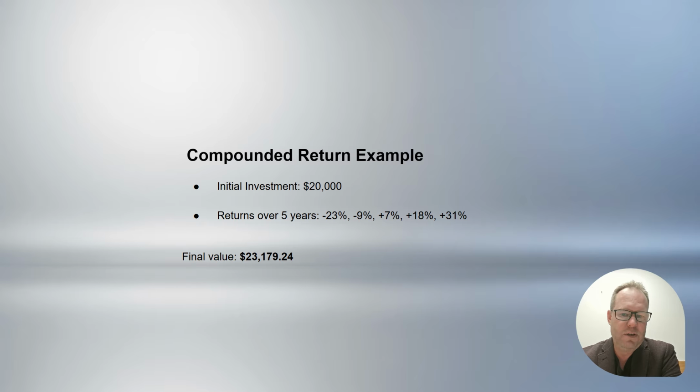So you would first calculate 20,000 at a -23% return, taking the answer that you get there, looking at year 2 and multiplying that by a -9% return, taking that answer, multiplying it by a +7% return, followed by +18 and +31. So again, not simply just 20,000 times each of these percentages added together. You have to do it in sequence to get the right answer.